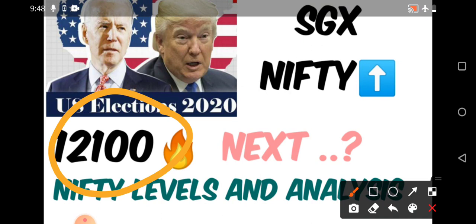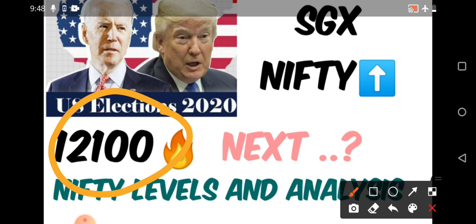So we know that in USA we are seeing the presidential elections. Because of that we are seeing much volatility in the markets. Today also we have seen a very good movement. It was trying to break the 12,000 but that momentum was not being generated, even though it has been fluctuating near the 11,900 level. So we need to watch tomorrow what will be the next level.